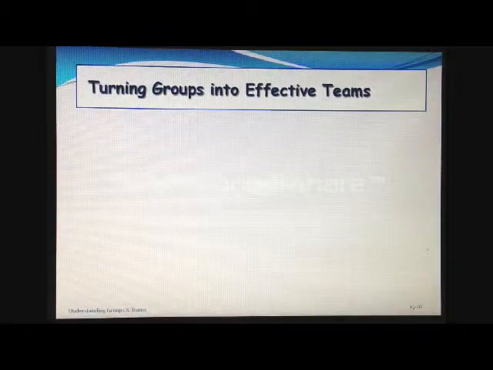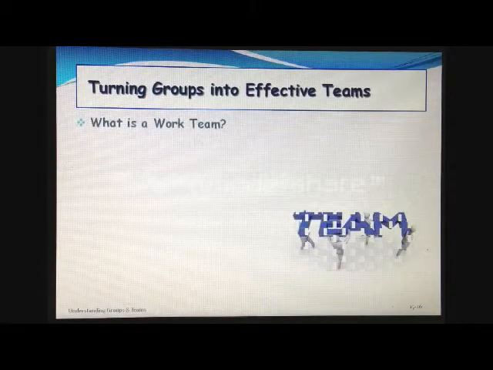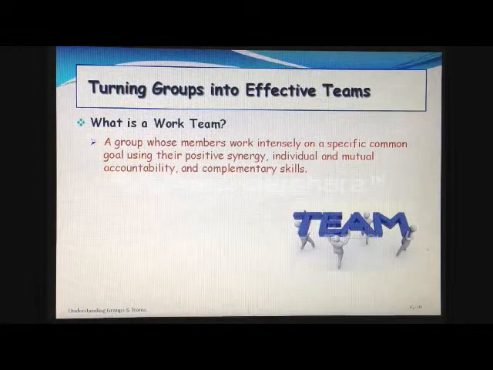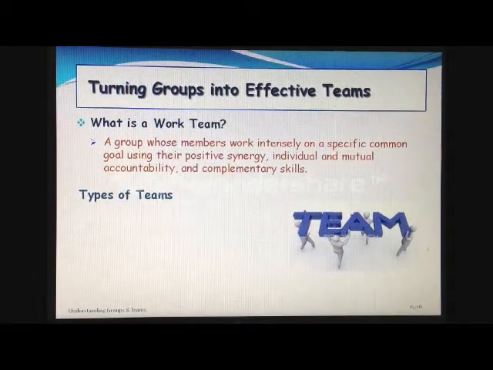Turning groups into effective teams. What is a work team? It is a group whose members work intensely on a specific common goal using their positive synergy, individual and mutual accountability, and complementary skills. What are types of teams?